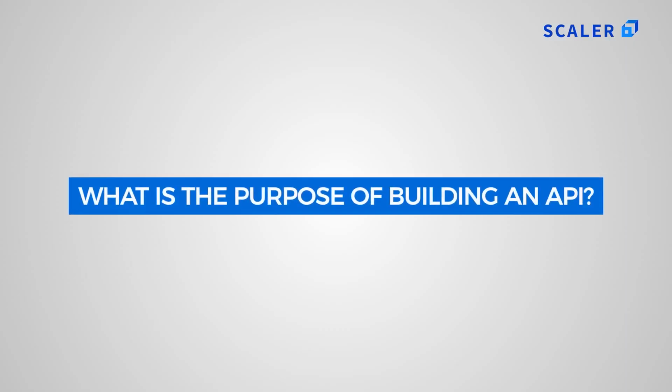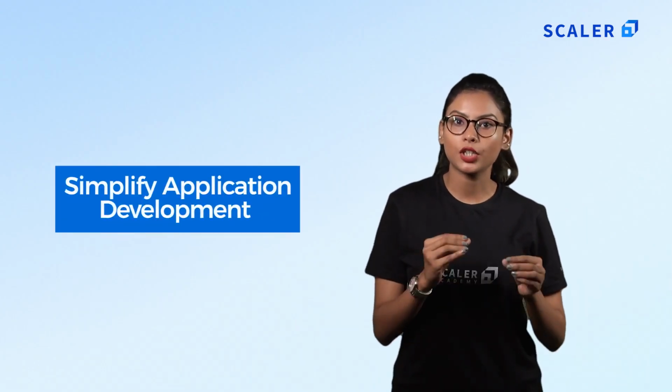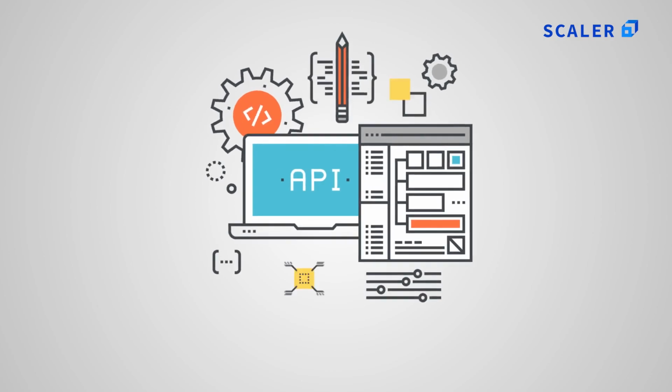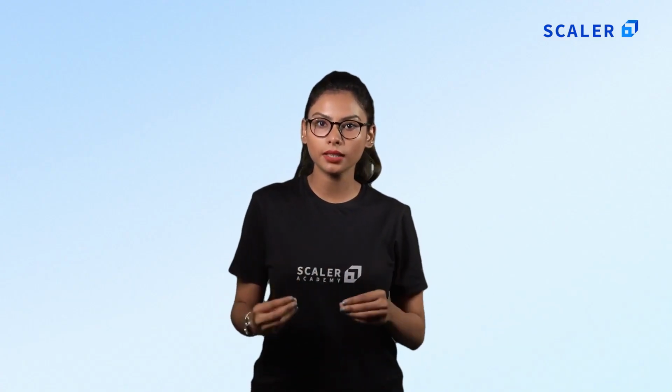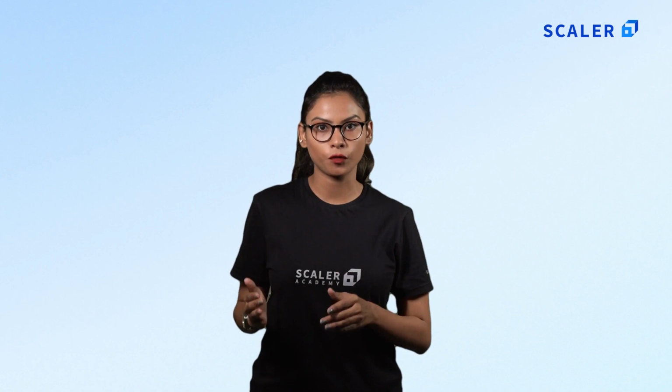What is the purpose of building an API? Number one, simplify application development. If your services are exposed through APIs, you can make traditional integrated applications more easily. You can also allow any other software product or service to communicate with your APIs easily. These consumer software products and services do not need any information on how the services are implemented.